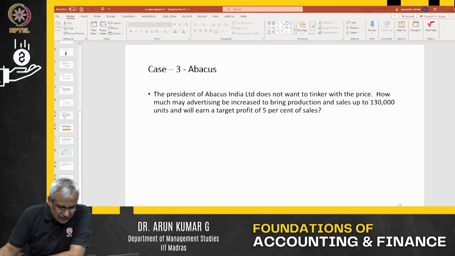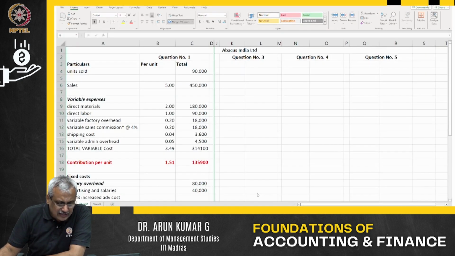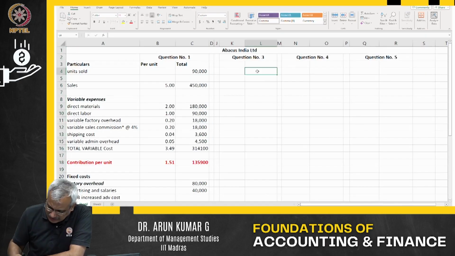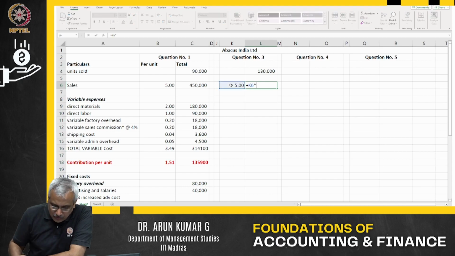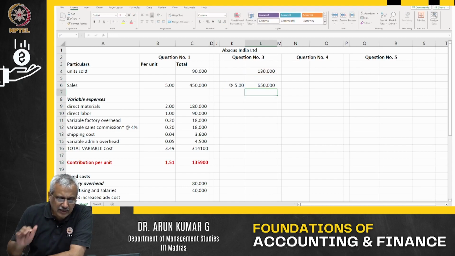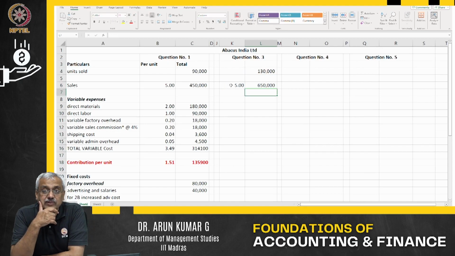In this particular case, let us see this. What is the number of units? He says 130,000 is the number of units he wants to sell. What is the selling price per unit? Selling price per unit is $5. So what is the total sales value? My total sales value is 650,000.